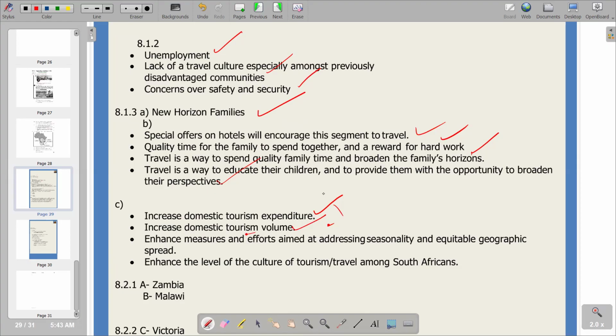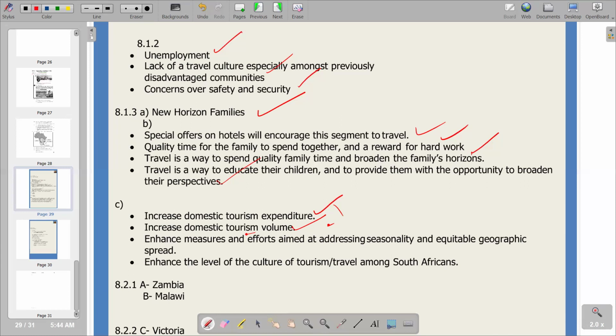Remember, for the measurement of our gross domestic product, we can use the expenditure approach whereby we get the total expenditures that we have in the column. So basically, that's the positive that we can use from those two points. Then the third point says enhance measures and efforts aimed at addressing seasonality and equitable geographical spread. The issue of seasonality: we are trying to avoid the tourism sector being active only in a certain season. We just want to make sure that throughout the year, the activity is there in the tourism sector.